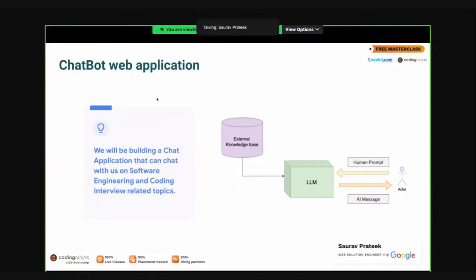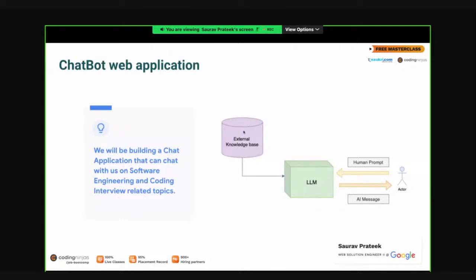Cool. So what we are trying to build here is a chatbot web application. The first thing we have to decide is what the application will be all about. I'm training my LLM model on software engineering and coding interview content. I have created a lot of software engineering and coding interview related content, picked it up in a text format, and given it to the knowledge base.